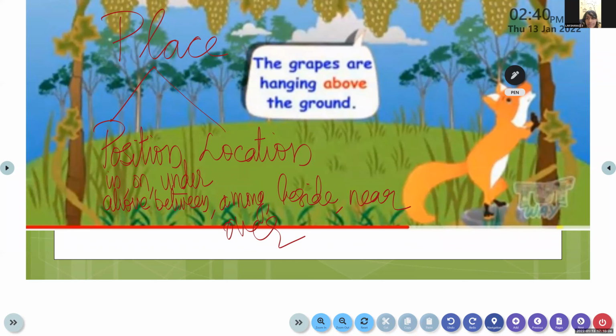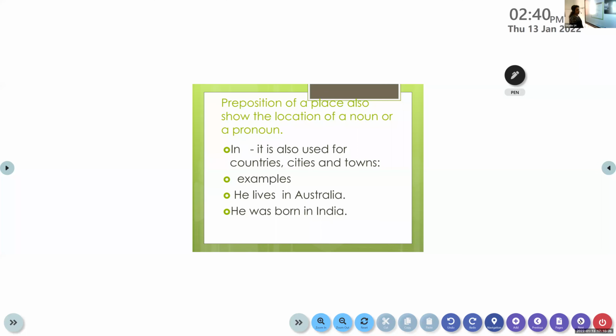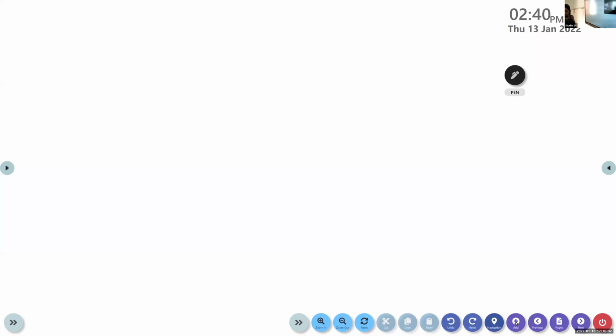Now let's move on to the exercise which is there in your workbook. All of you, please take the exercise in your workbook. Come on, take it. All of you open to page number 32. Take exercise 1. Have you taken it?